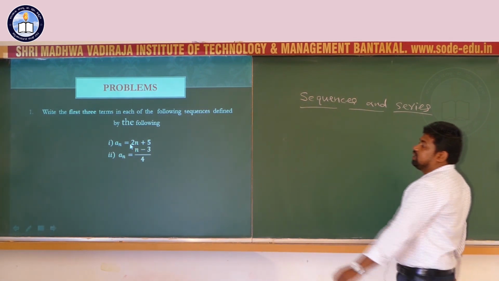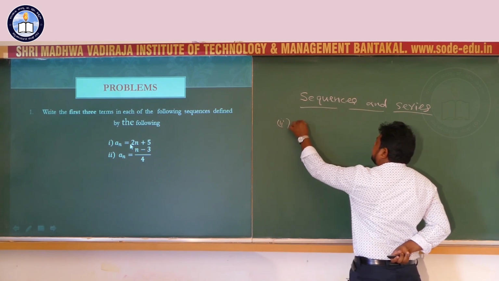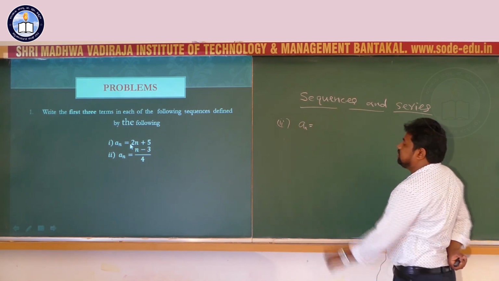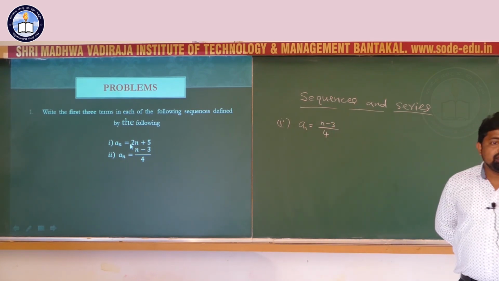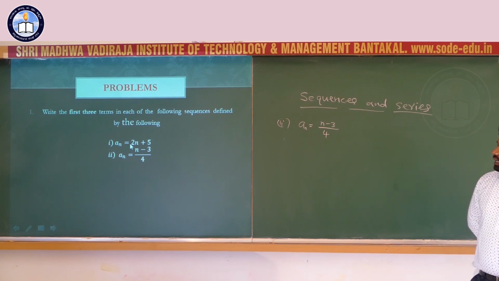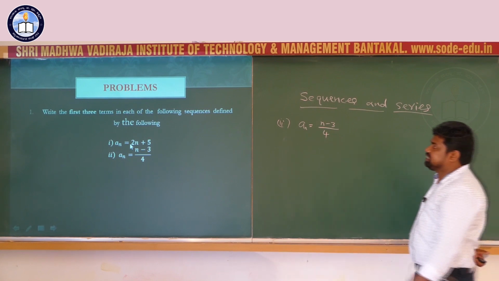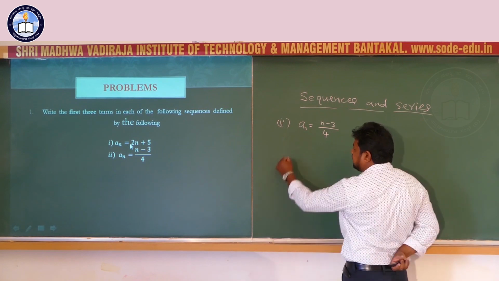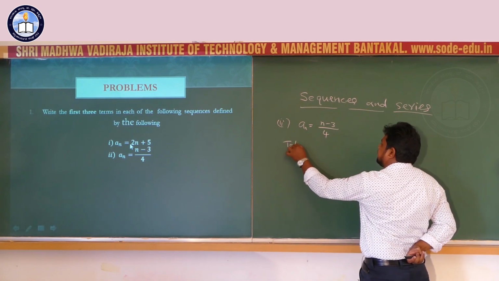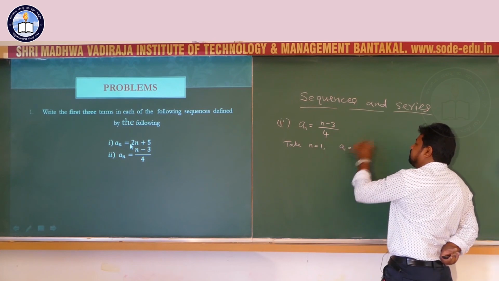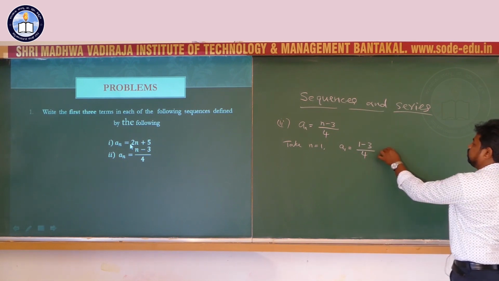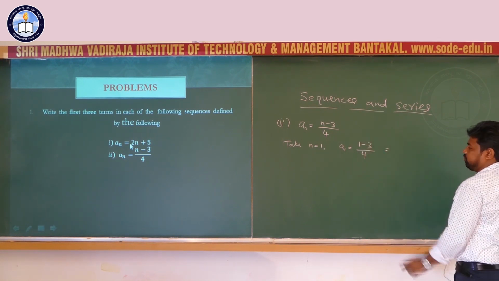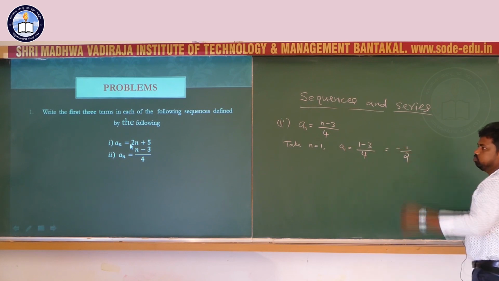Next problem, second one: a_n equals (n minus 3) by 4. Here the nth term is given for us, the general term is (n minus 3) by 4. We have to find the first 3 terms. For the first term, take n equal to 1. First term a1 equals (1 minus 3) by 4, that is equal to minus 2 by 4, that is equal to minus 1 by 2.